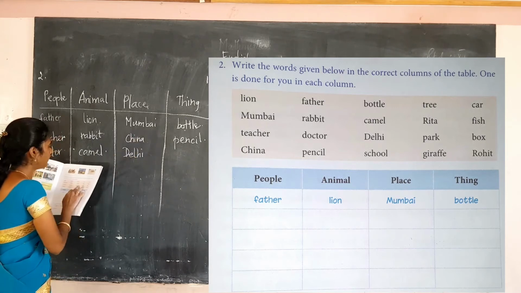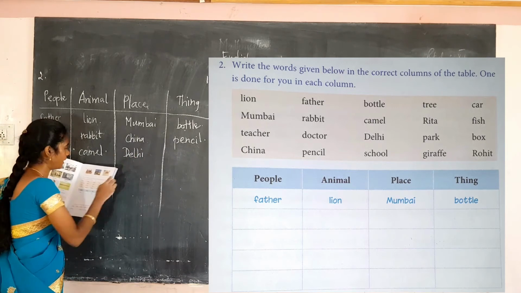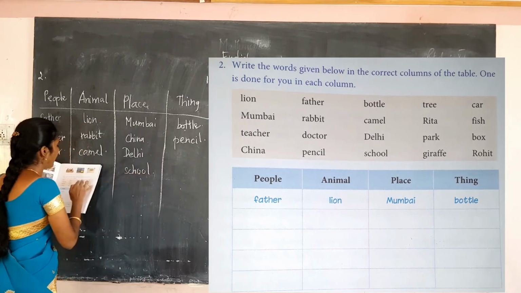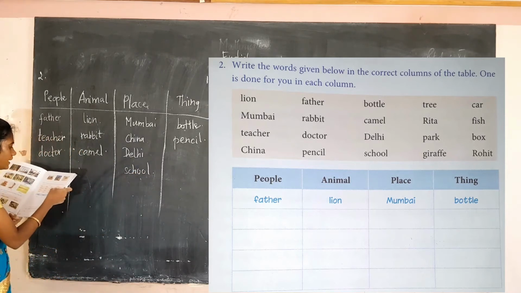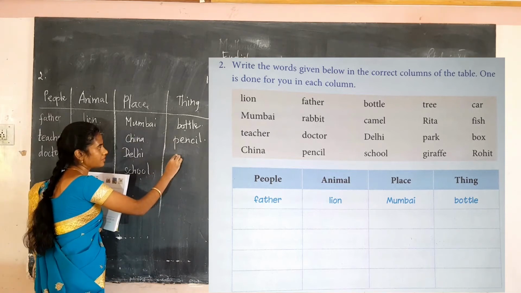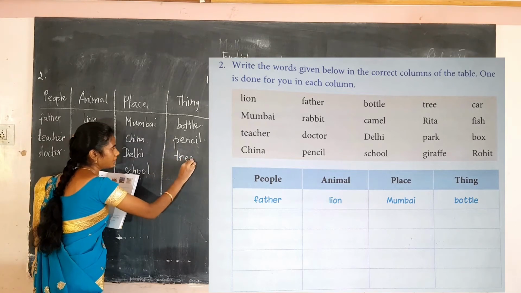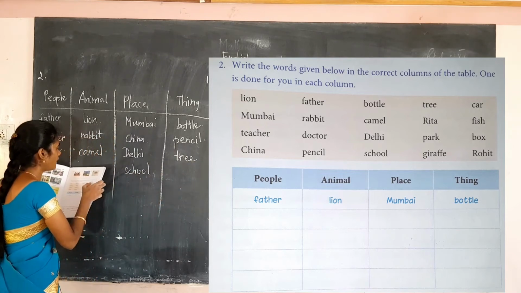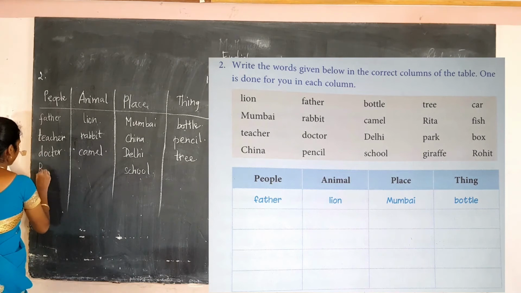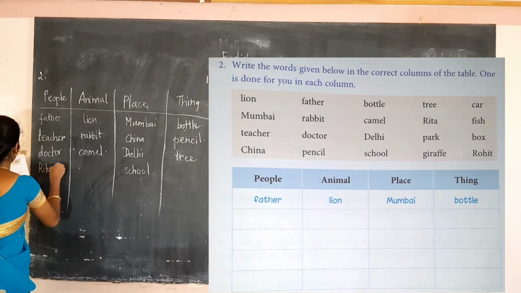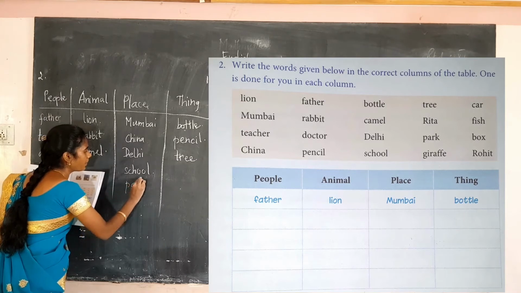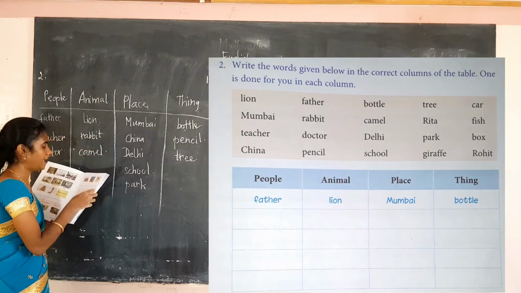Delhi is the name of a place, and school is the name of a place, and the next one, tree. Tree is the name of a thing only. And Rita is the name of a person. Then park is the name of a place.